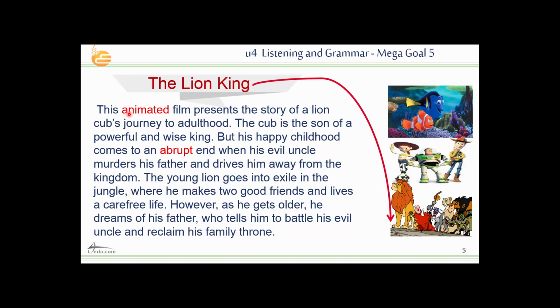If we want to discuss the most common words, here we have the word animated. This animated film presents the story of a lion.